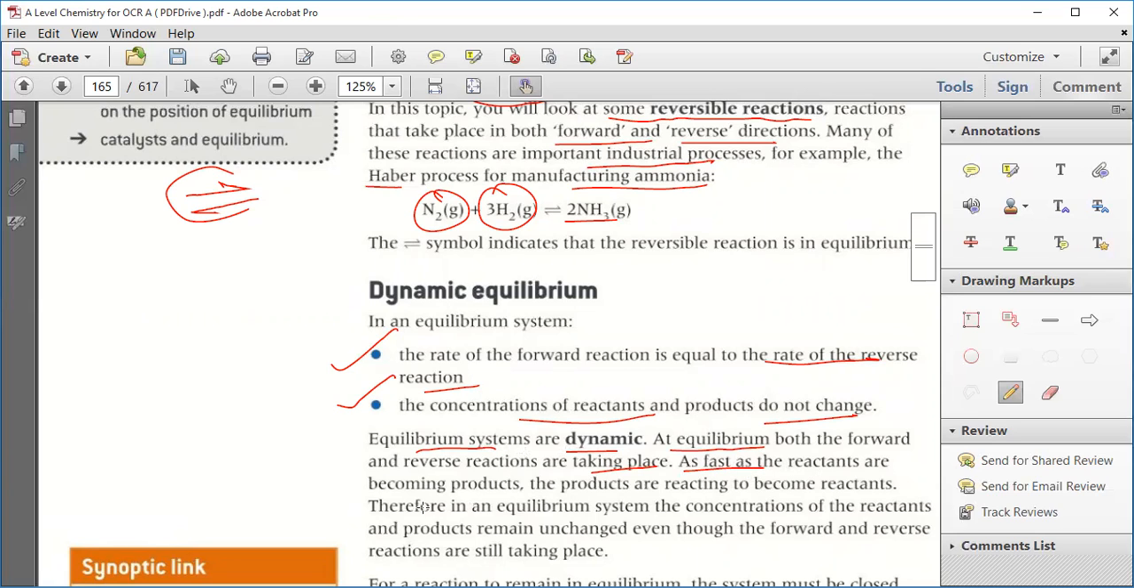As fast as the reactants are becoming product, the products are reacting and becoming the reactant.